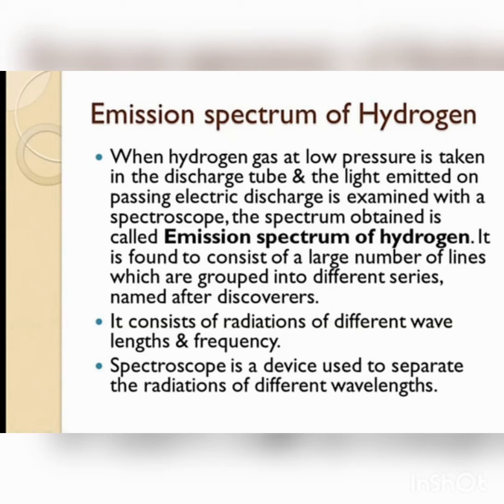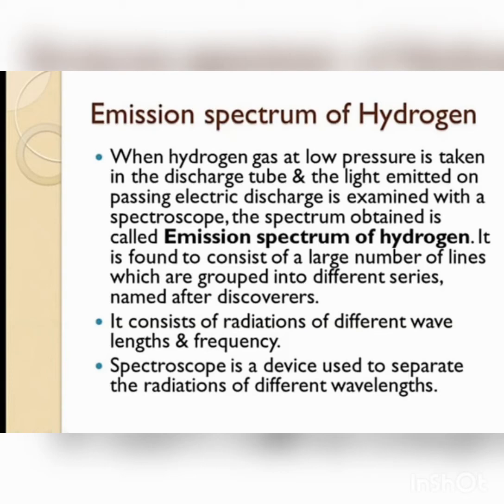When hydrogen gas at low pressure is taken in the discharge tube, and the light emitted on passing electric discharge is examined with a spectroscope, the spectrum obtained is called the emission spectrum of hydrogen. It is found to consist of a large number of lines which are named by their discoverers. It consists of radiations of various frequencies.